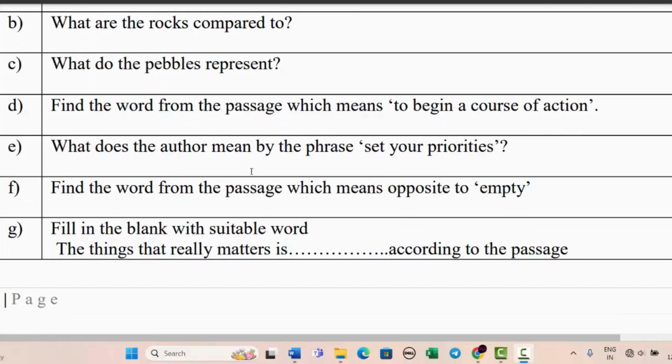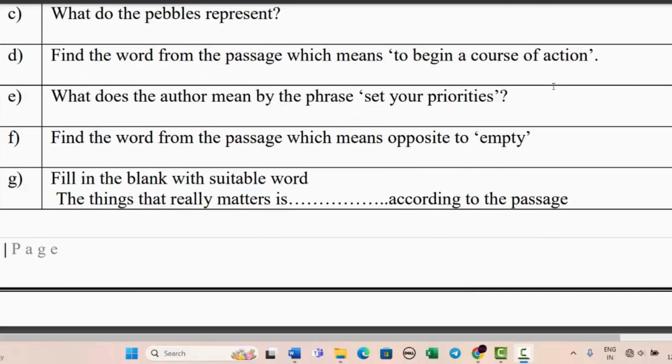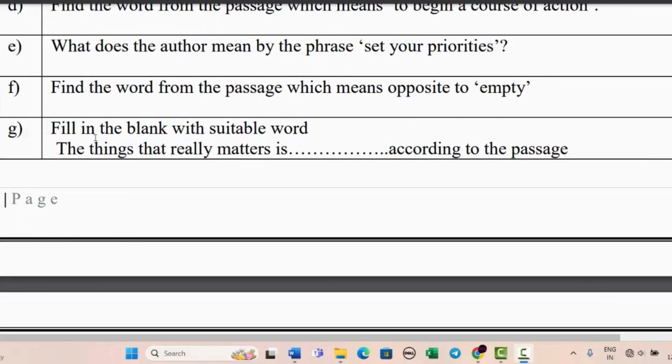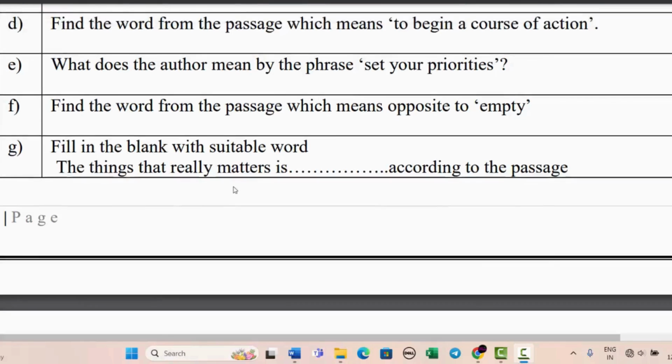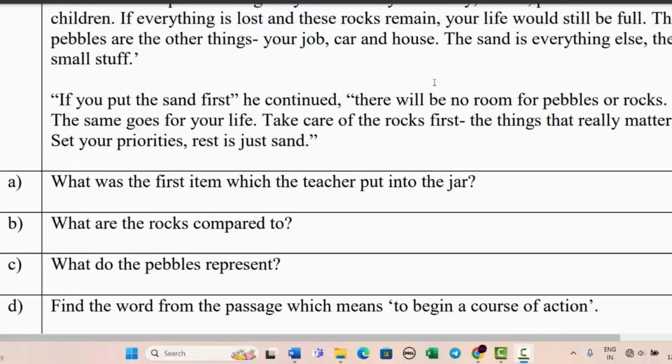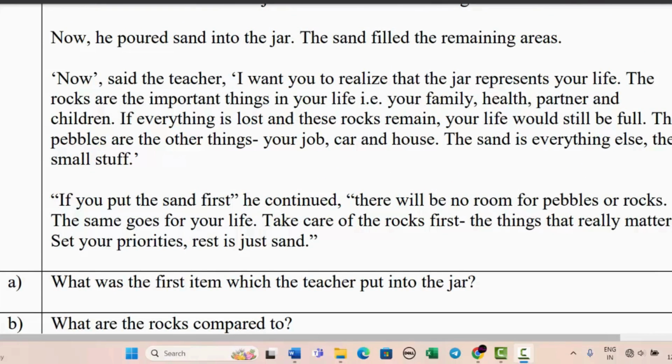Now, F is find the word from the passage which means opposite to empty. So, empty ka opposite, I'm sure everyone knows. Yes, empty ka opposite is full. Next is G. Fill in the blank with a suitable word. The things that really matters is dash according to the passage. So we have already discussed it that the things that really matters are these.